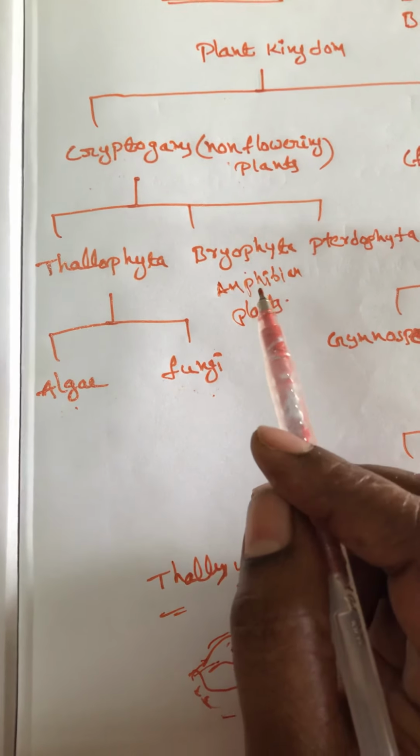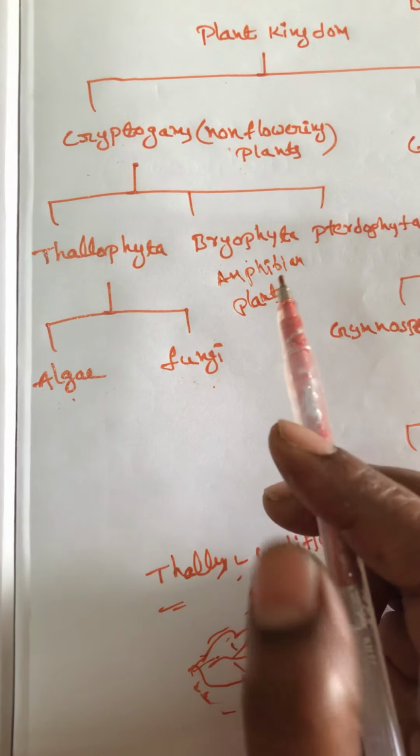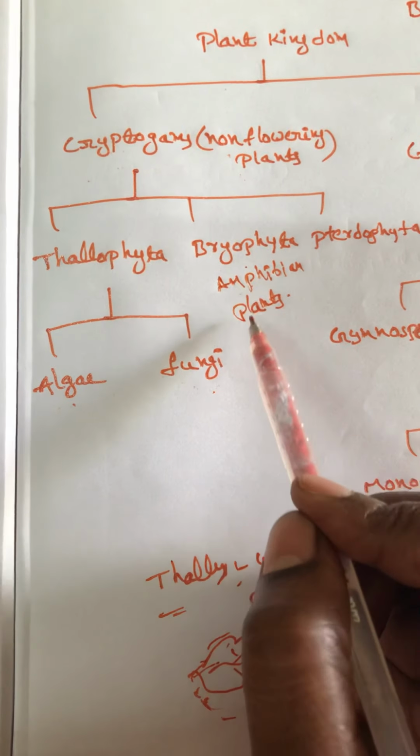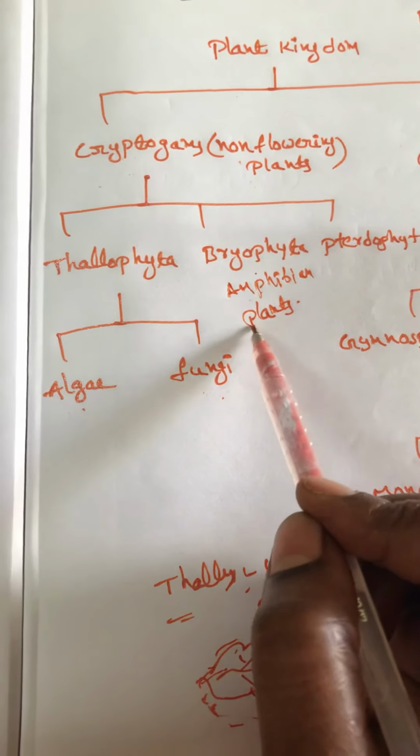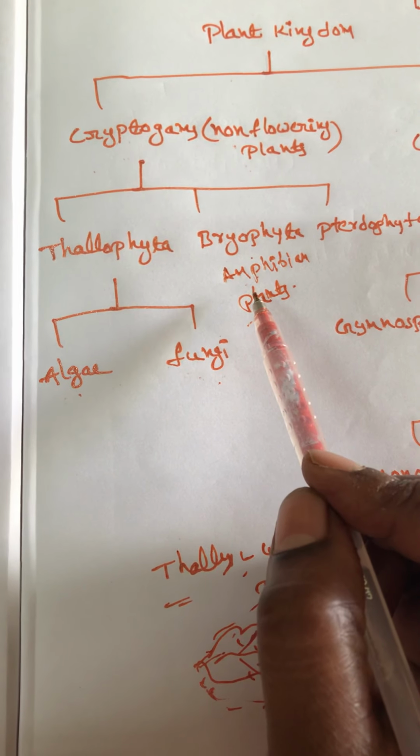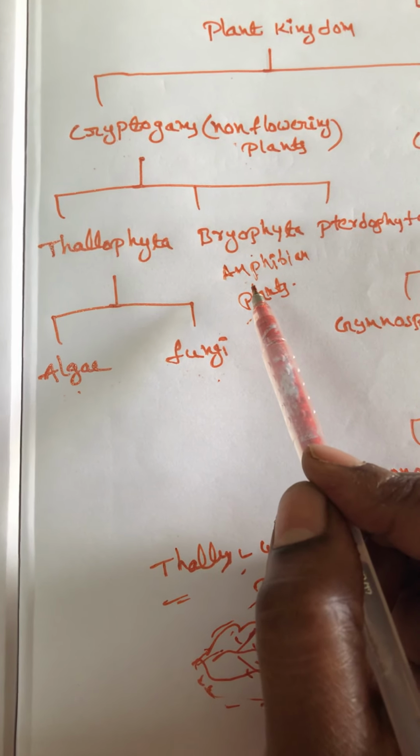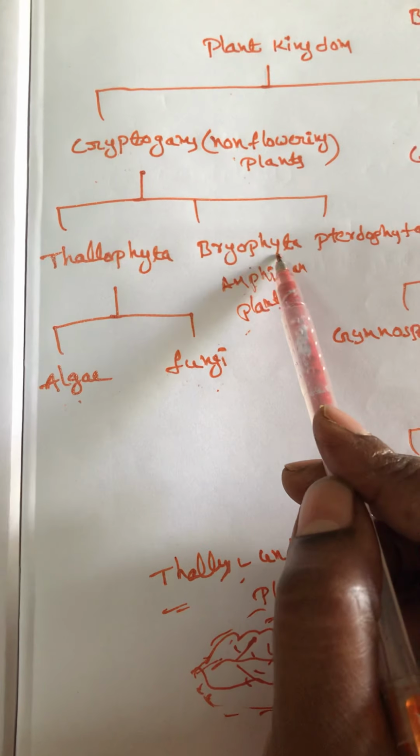That means they have two types of habitat. So these are called amphibian plants. In animals, generally the frog is an example for amphibians.